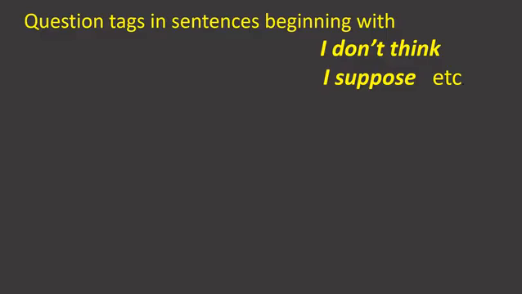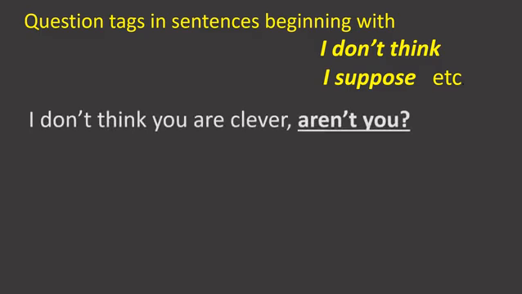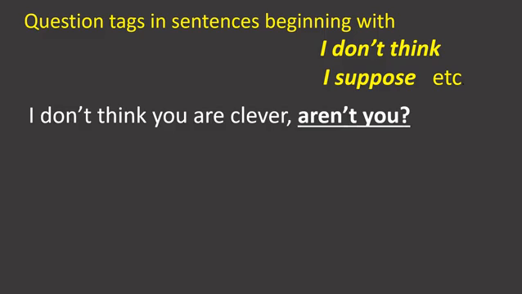Let's see some more question tags in sentences beginning with I don't think, I suppose. If a sentence begins with I don't think or I suppose, what's the procedure of writing a question tag? Let's know. I don't think you are clever. Here this sentence begins with I don't think. If a sentence begins with I don't think, this part is negligible. You have to write the question tag for this part only. Okay? You have to follow the same procedure. Here is an auxiliary verb, that is are, so we should write are here. You are clever is a positive statement, so we should write negative aren't. The subject pronoun is you, aren't you.